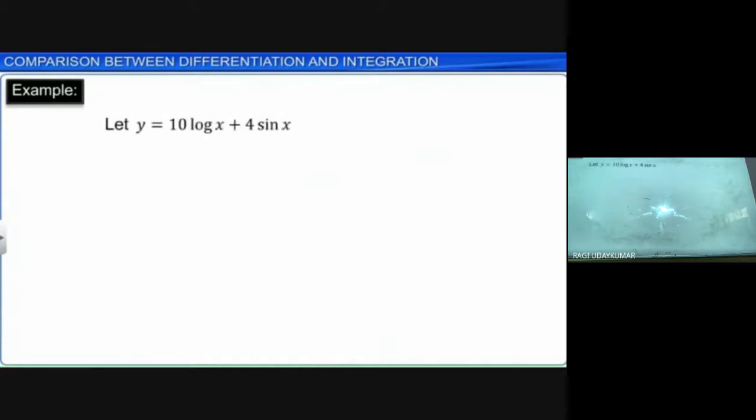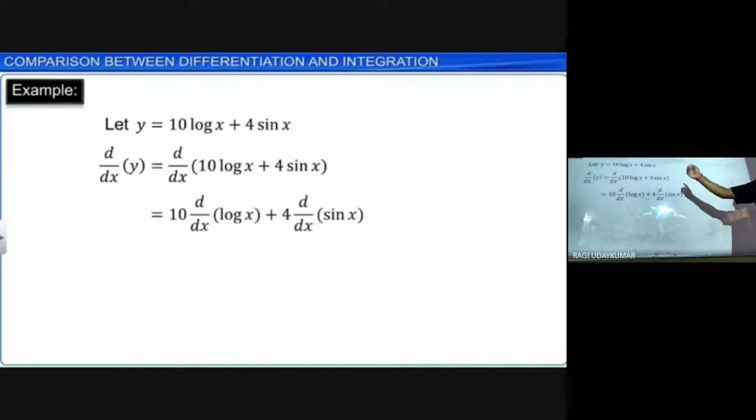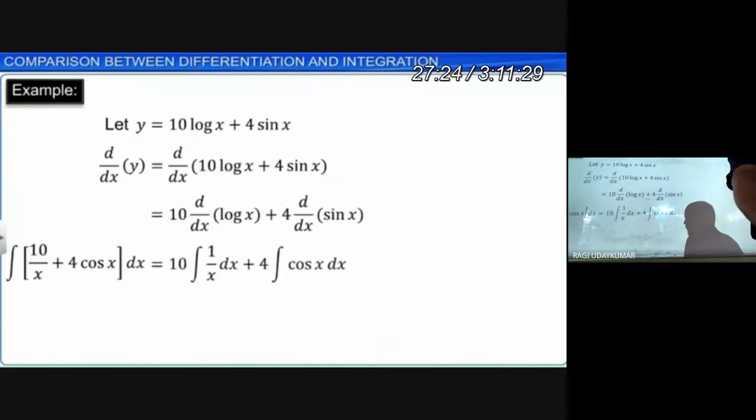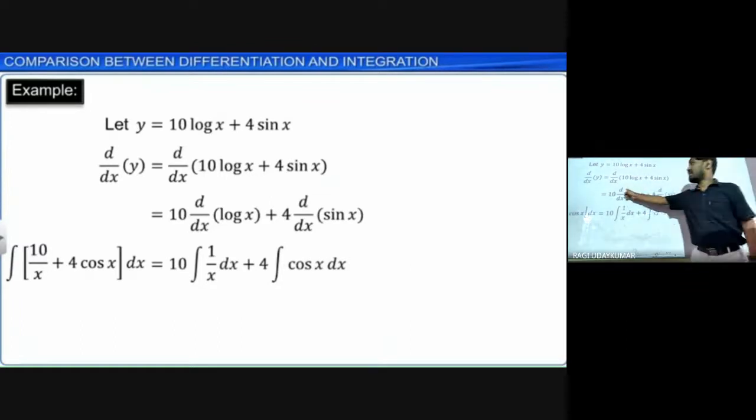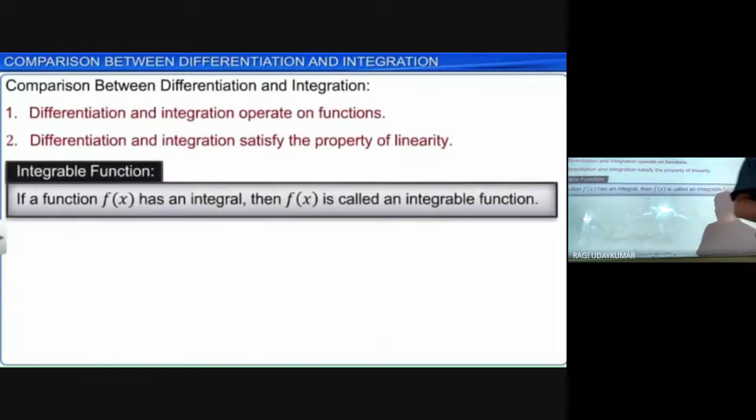See the example: y is equal to 10 log x plus 4 sin x. Let us consider this as the function. With this, d by dx of y is d by dx of 10 log x plus 4 sin x, which is 10 into d by dx of log x plus 4 into d by dx of sin x. You are doing the derivative; the same thing happens in integration. The derivative of this function is 1 by x here, and cos x here. Integrate it and see: you are going to get the same function.